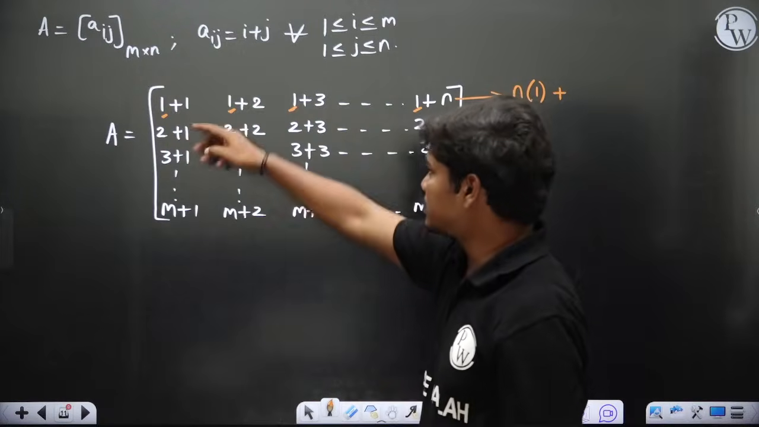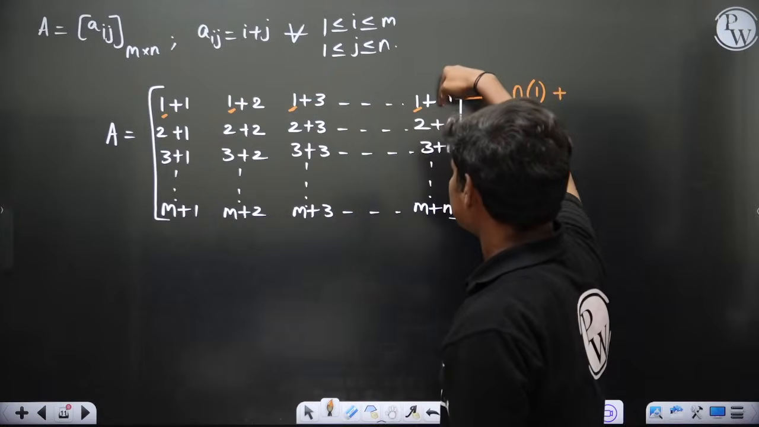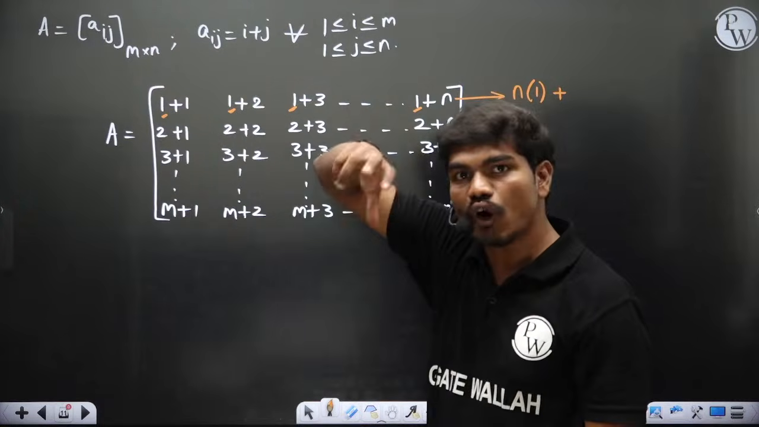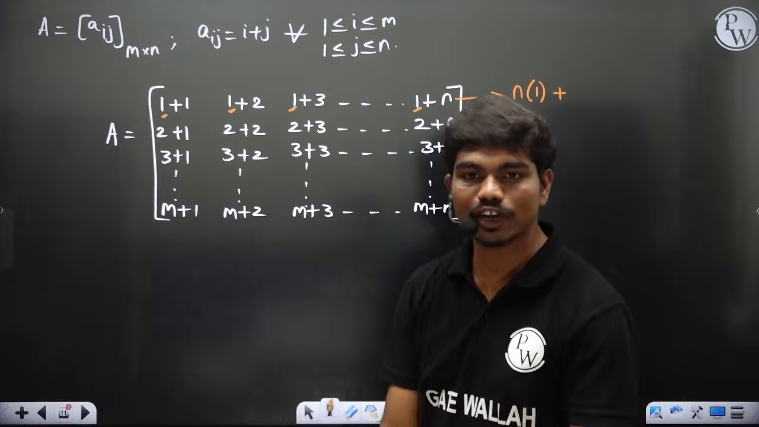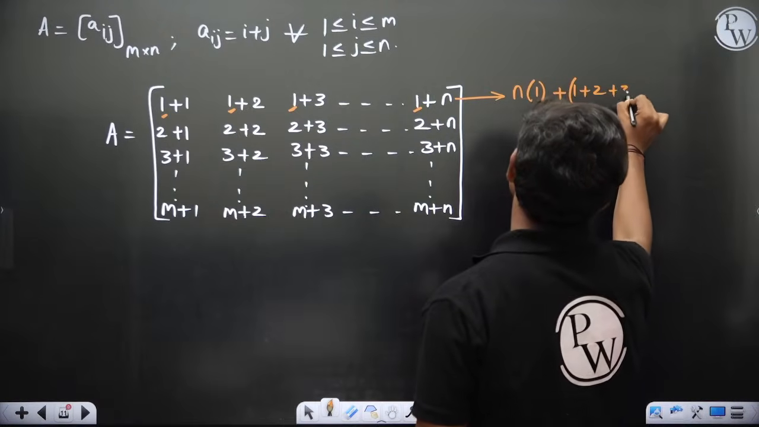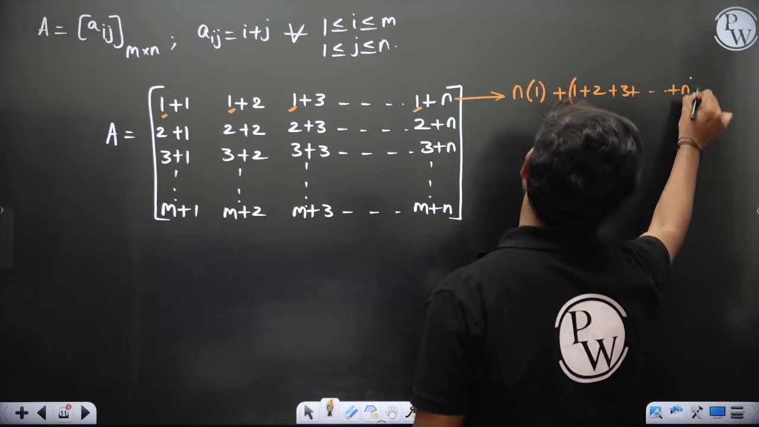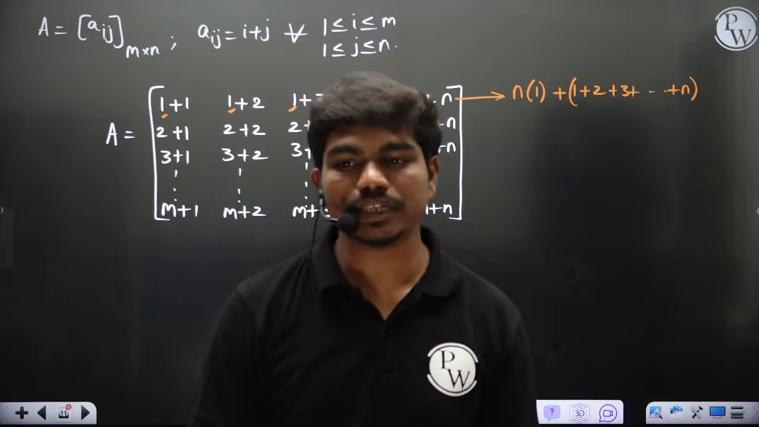Next, coming to the second term, here you have 1, here you have 2, here you have 3, and so on till you have n. So the sum of all the second terms is nothing but the sum of the first n natural numbers. Yes or no? Will you all agree? It's nothing but 1 plus 2 plus 3 and so on plus n. Please type in the chat box.